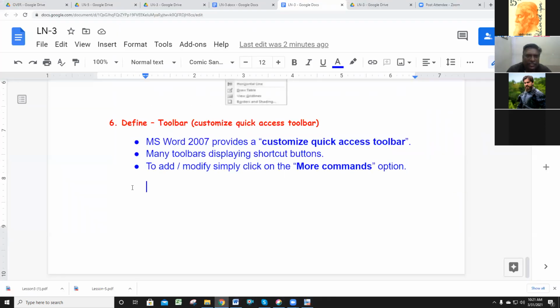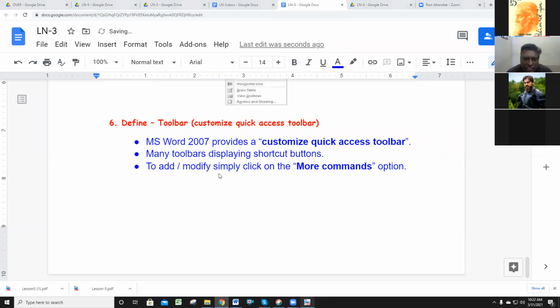Answer, you can read. MS Word 2007 provides a quick access toolbar. In this toolbar, as a shortcut menu, we can add shortcut buttons. Many toolbar options are there. We can add whatever we need. For example, if you need quick print, add that quick print. Undo, redo, if you want, you can add those menus also. So shortcut menus, shortcut options, we can add in the quick access toolbar.